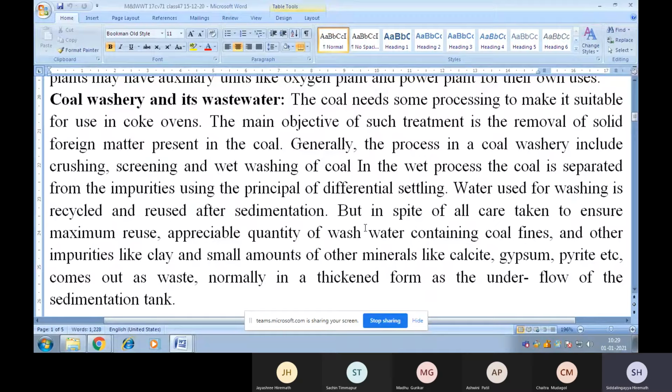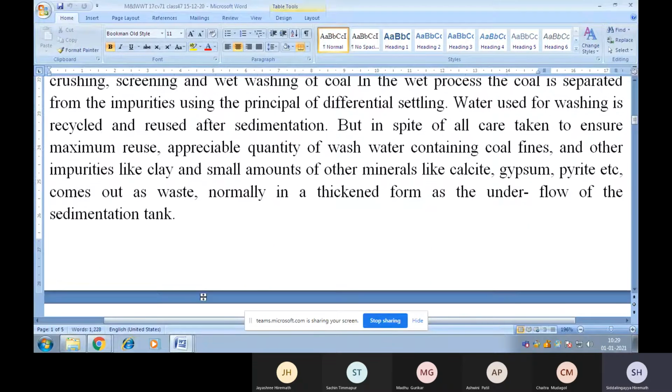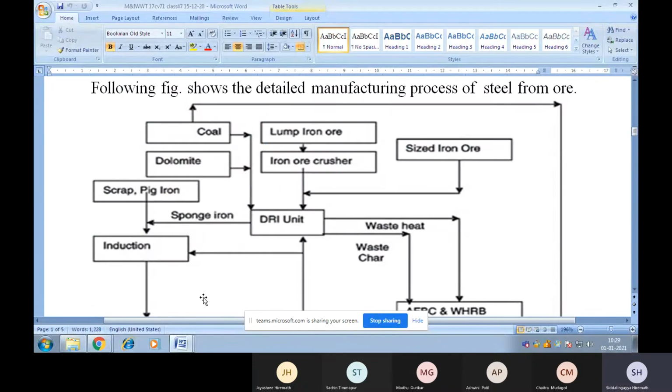But in spite of all care taken to ensure maximum reuse, an appreciable quantity of waste wash water containing coal fines and other impurities like clay and small amounts of other minerals like calcite, gypsum, pyrite, etc., comes out as waste, normally in a thickened form as the underflow of the sedimentation tank.